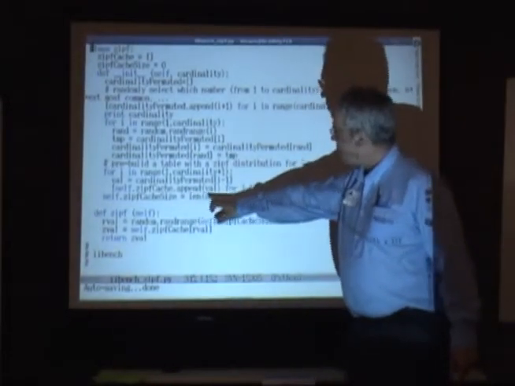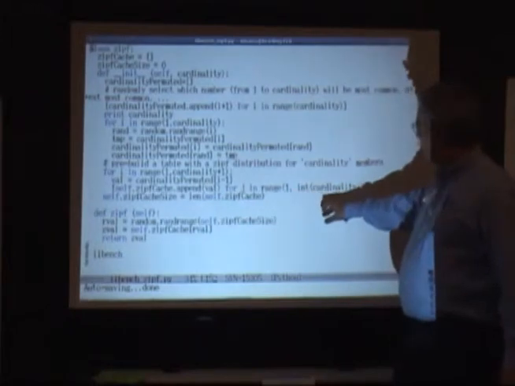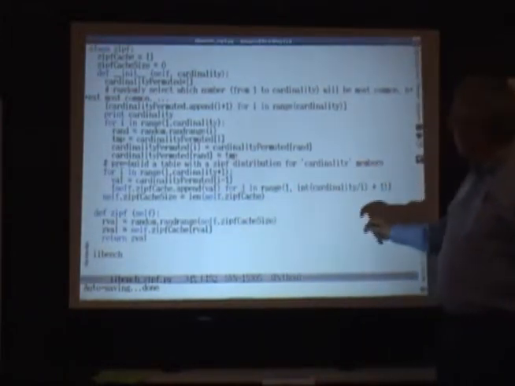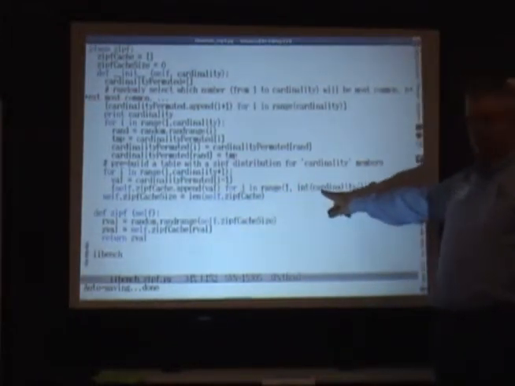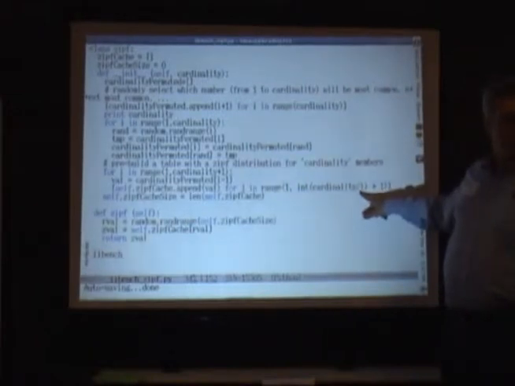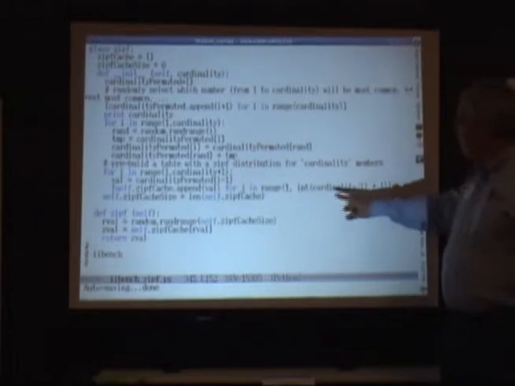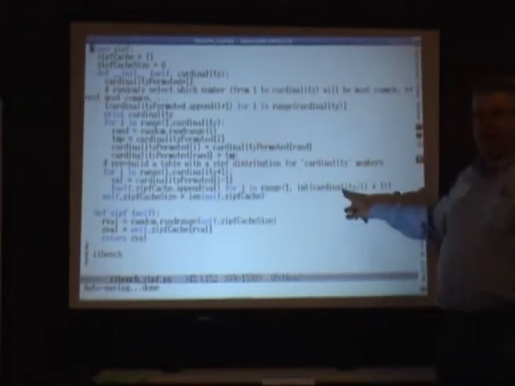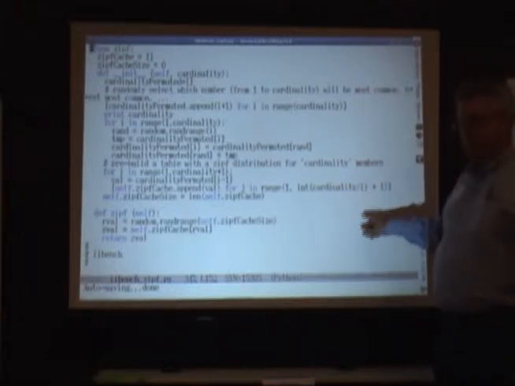We filled in a bunch of values. When i was 1, we filled in a certain number of those values. The cardinality might be 1,000,000 or something, so we filled in 1,000,000 ones. When i was 2, we filled in 500,000 of the second thing, and 1/3 of a million of the third thing, and so forth.